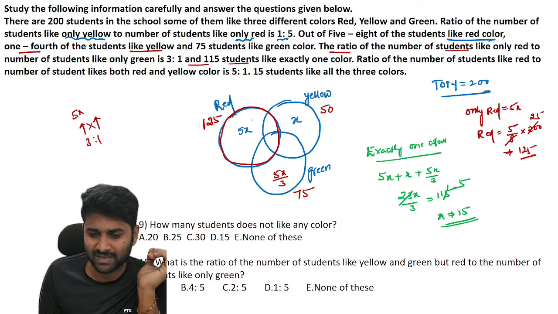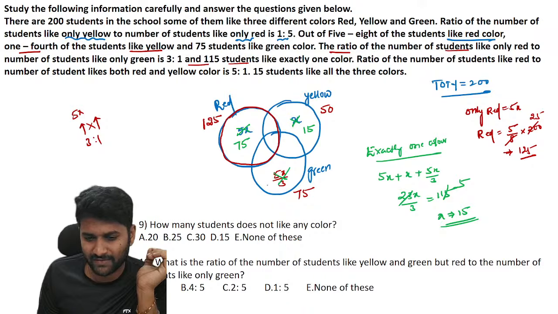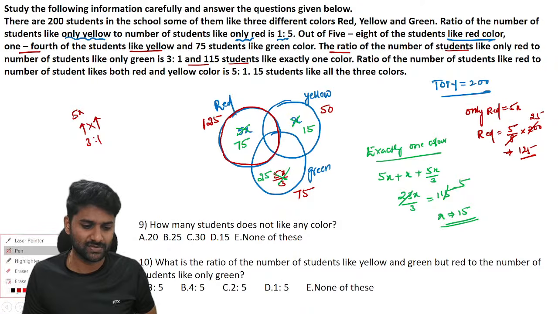Now you can replace. If x is equal to 15, now you get this is the value of 75. This is the value of 15. So again, this is the value of 5x. So 5 into 15 divided by 3. So this is the value of 25. Now you got these values also.